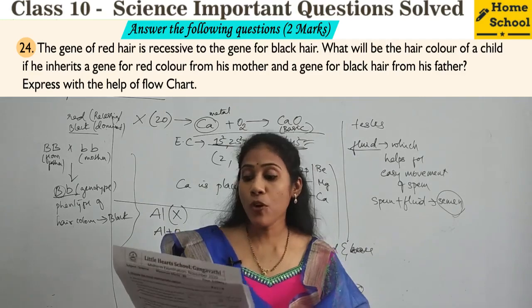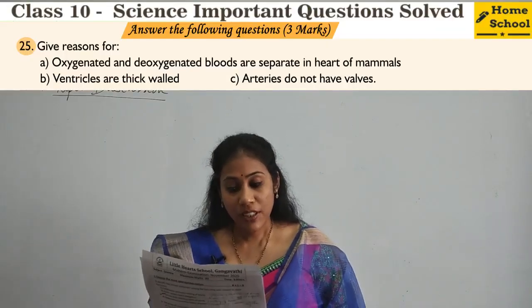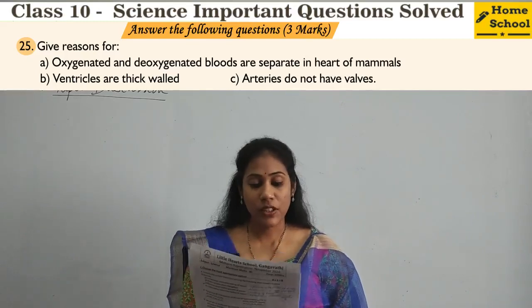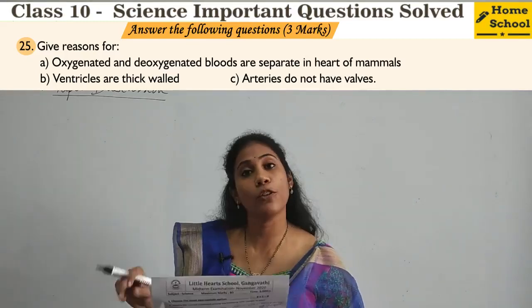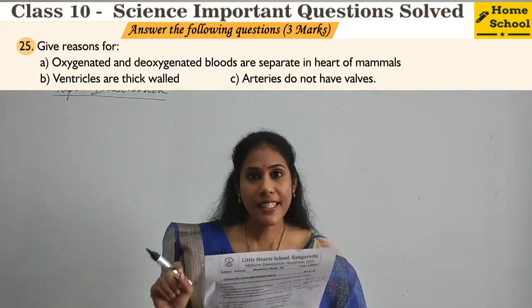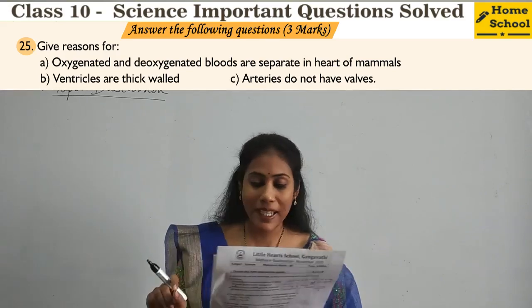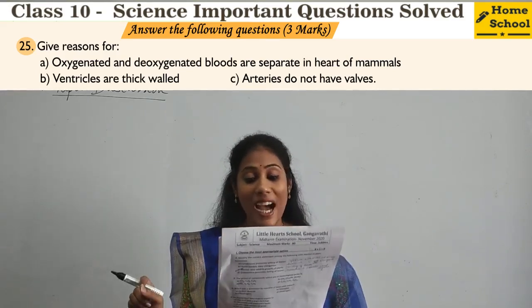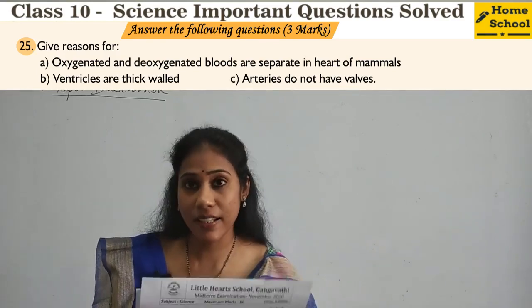Next, we will move on to the 3 mark questions. Coming to the 25th question, the first 3 mark question, give reasons. There are 3 sub questions, and for everything you should give a reason. First sub question: oxygenated and deoxygenated bloods are separate in the heart of mammals. Can you tell me why? You have to give a reason.